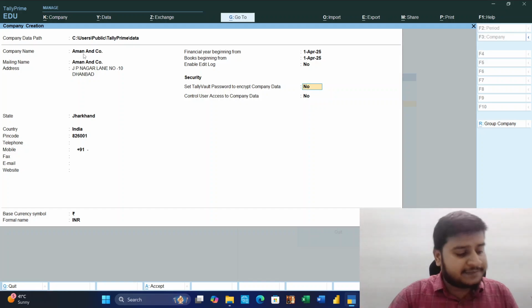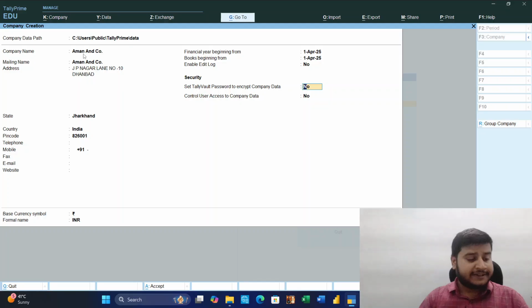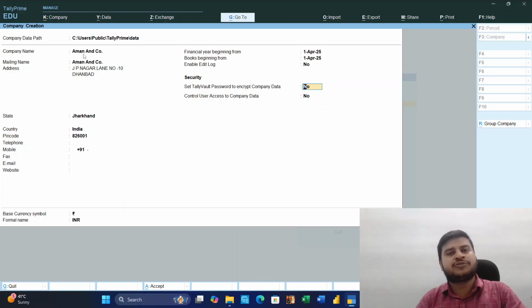It is mandatory for companies who use accounting software like Tally or any other software to maintain their books of account. From 1st April 2023, they have to maintain books of accounts in software which has the feature of edit log. Here we see that the yes and no option is available.